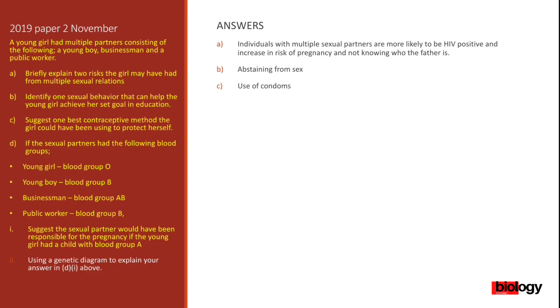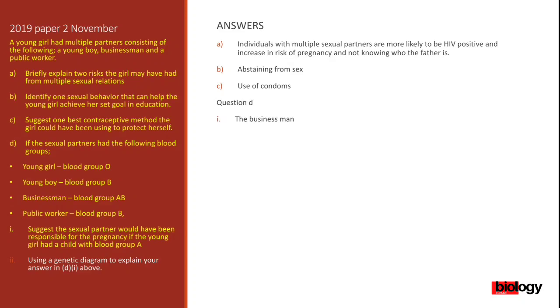Who do you think was responsible for this young girl's pregnancy when you look at the blood groups? Because the blood group for the child of the young girl is blood group A, and the girl is blood group O. And if you look at the blood groups for the young boy, he is blood group B, the businessman, he is blood group AB, then the public worker is blood group B. So who was responsible? All right, so the answer to question D is the businessman.